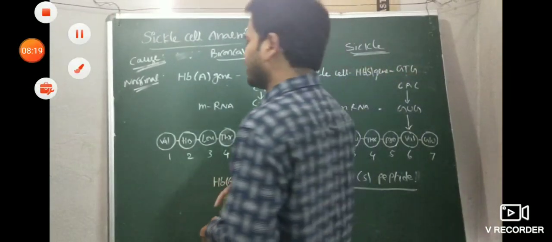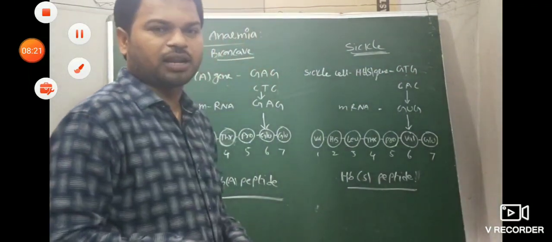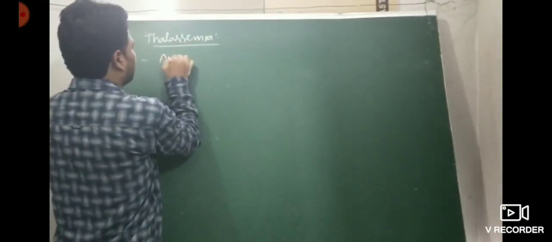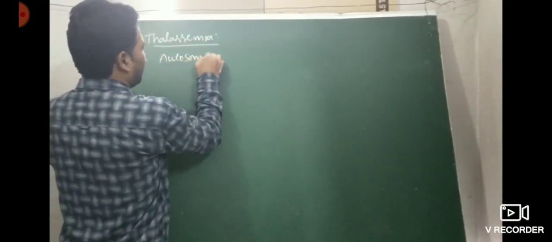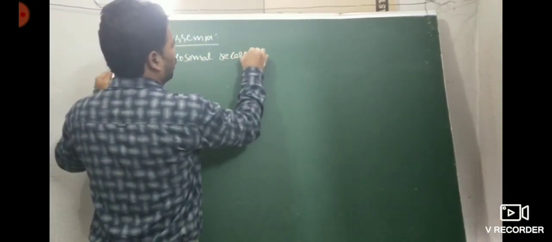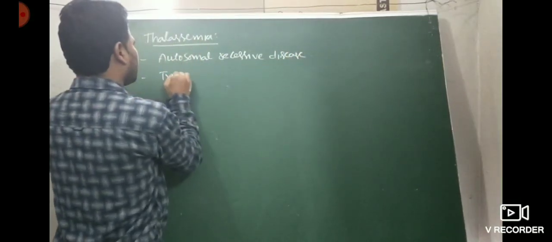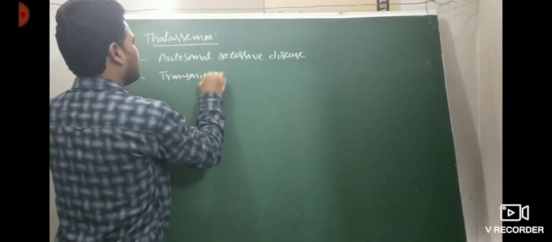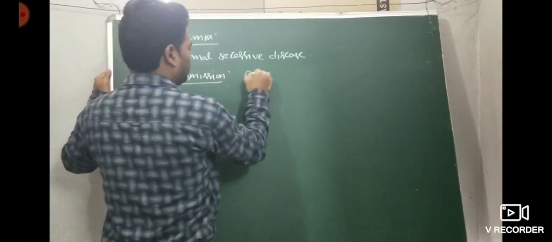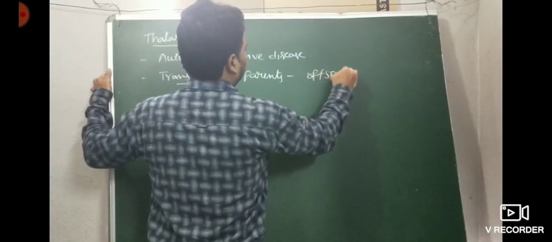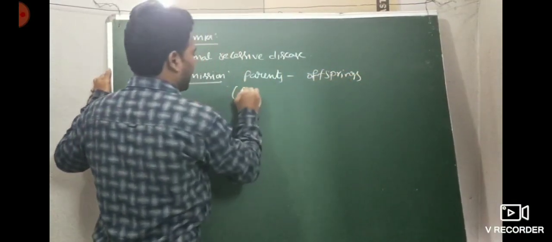Now I am going to explain the next concept, thalassemia. Thalassemia is also an autosomal recessive disease, meaning transmission from parents to offspring when both parents are carriers.